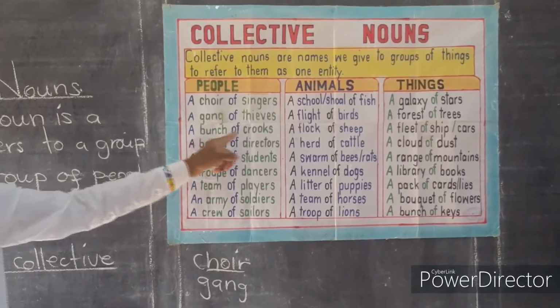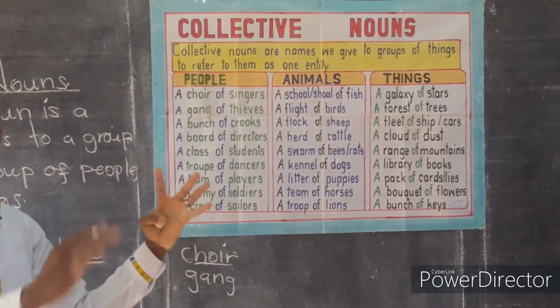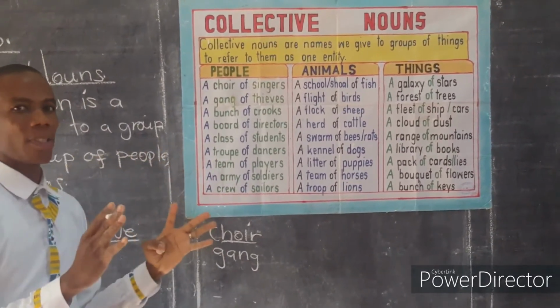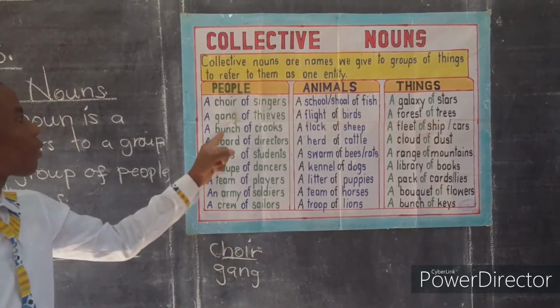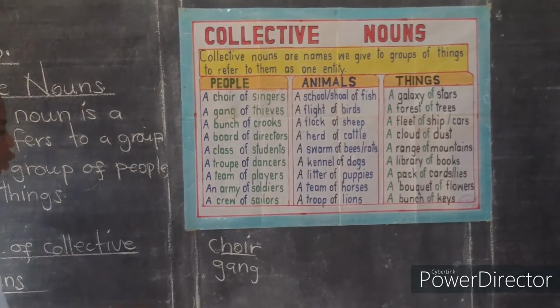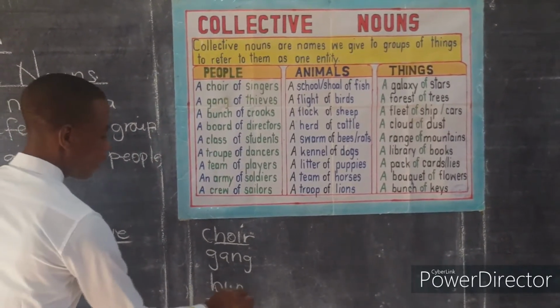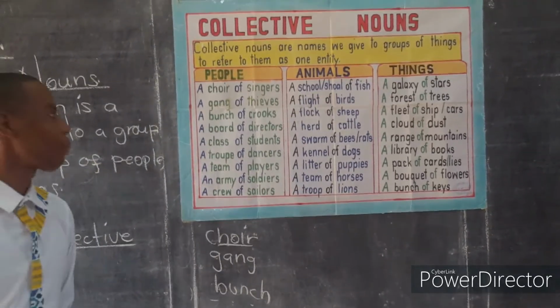A bunch of crooks. Here we are having a group of what? Crooks. But instead of using the word group, we will need to use a what? A collective noun, which is a bunch. A bunch of crooks.